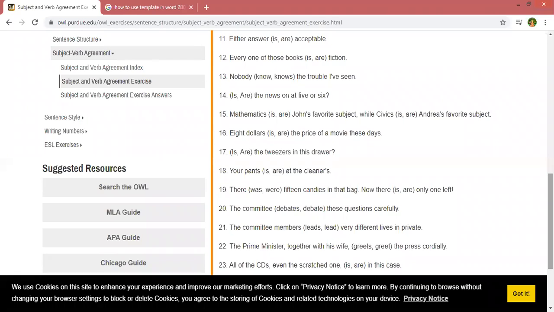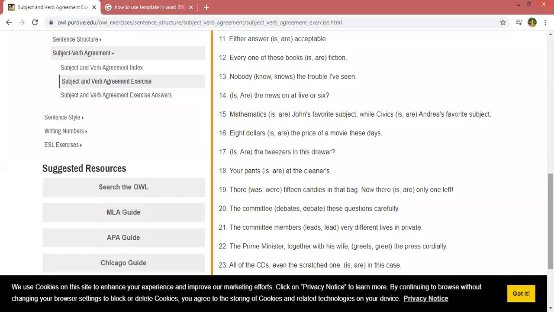The Prime Minister, together with his wife, greet/greets the press cordially. 23rd number sentence, that is the last sentence. All of the CDs, even the scratched one, is/are in this case.